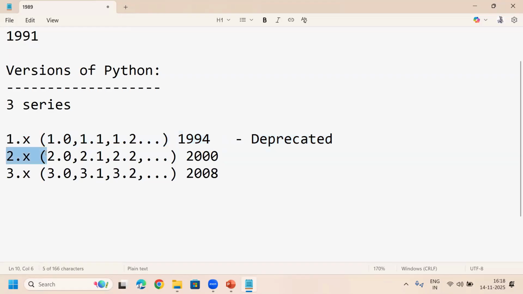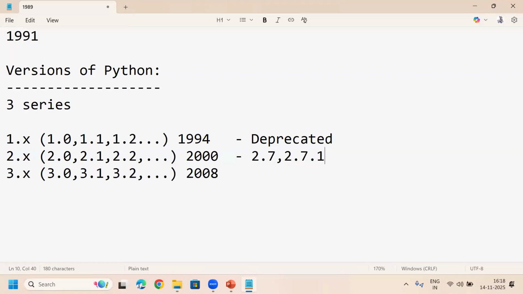Next, the 2.x series: the 2.0 version was released in the year 2000. Currently we are using this 2.x series, but in the future we may not use it either. In the 2.x series we have 2.7, and also some subversions like 2.7.1, 2.7.2. The 2.7 series is going on.